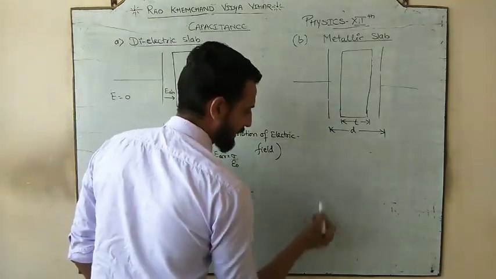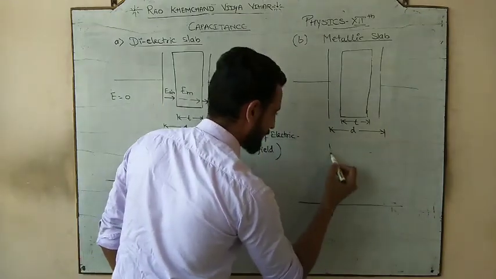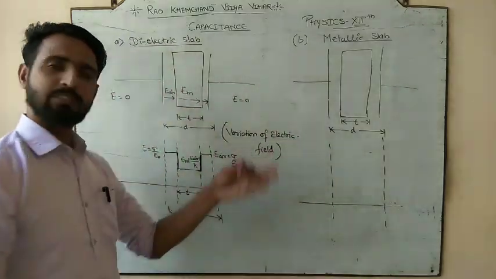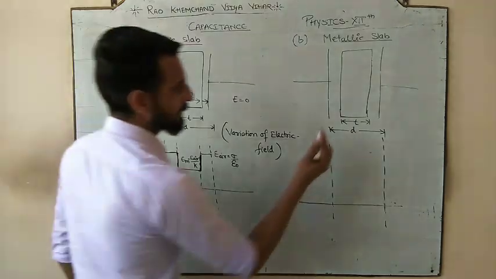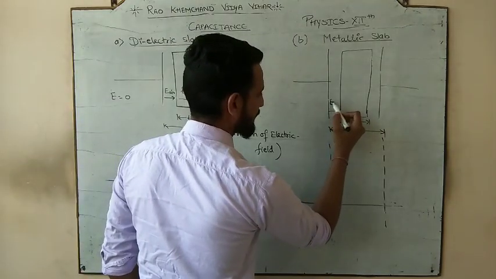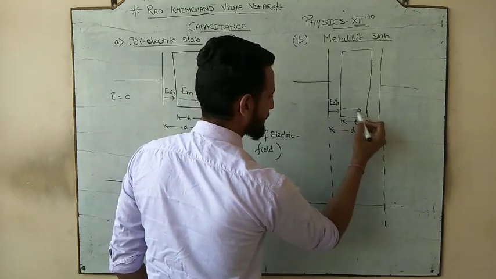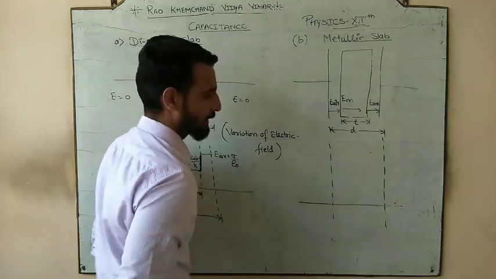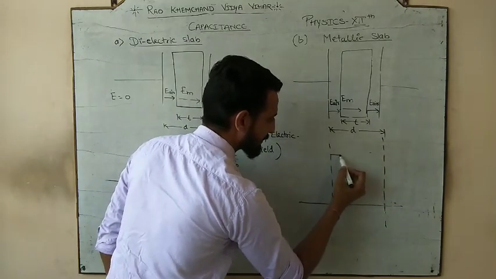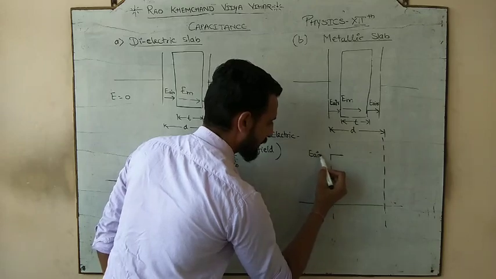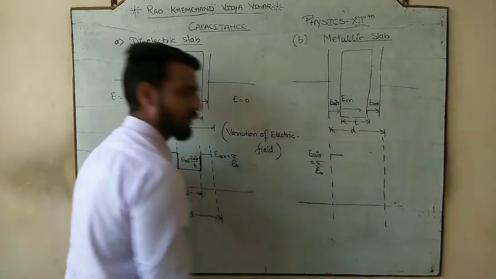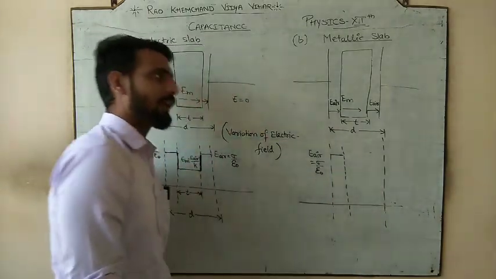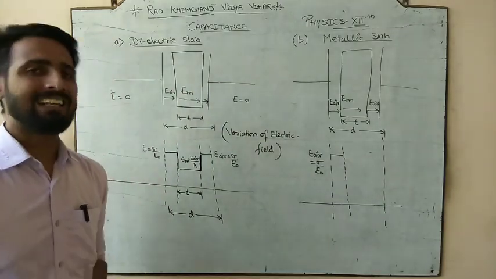So let's start again. How is the variation going to happen? Let's talk about it once again. These two dotted lines represent the two parallel plates. What is here? Air. So this is the electric field in air, this is the electric field in the medium, and this is again the electric field in air. In air, the electric field is sigma by epsilon naught. Are you all clear? Now what comes? The medium comes. But this time, who is the medium? Metal is the medium.